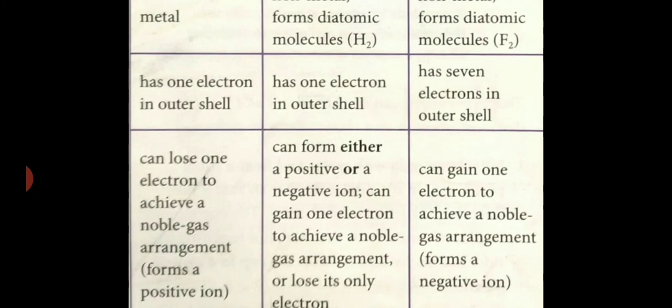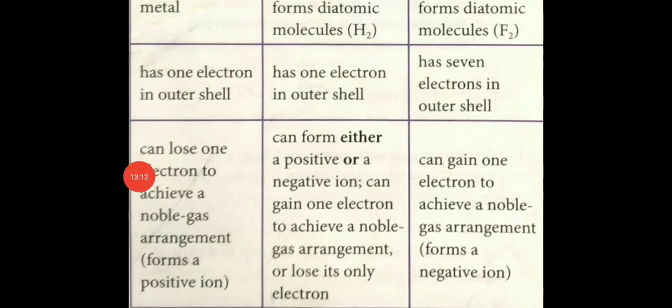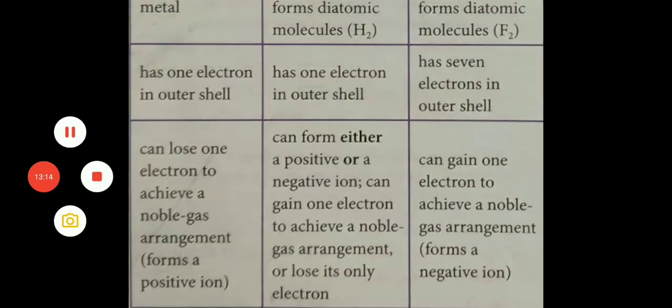The fluorine family gains one electron, and hydrogen has both properties. It can gain one electron, it can lose one electron, and it can also share one electron. Metals can lose electrons, fluorine can gain electrons, and hydrogen can lose or gain electrons.